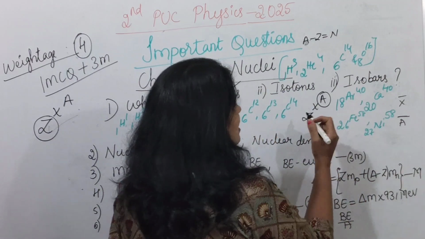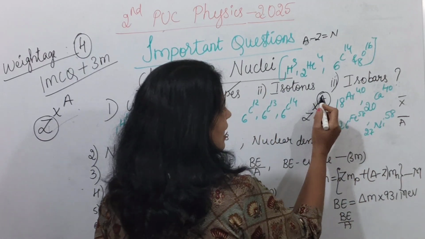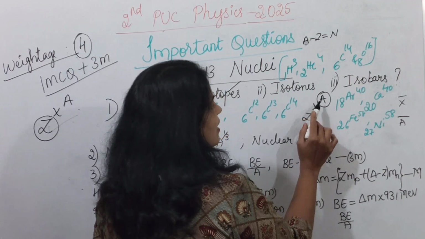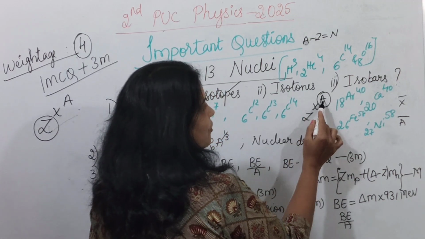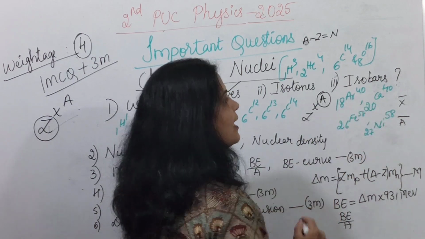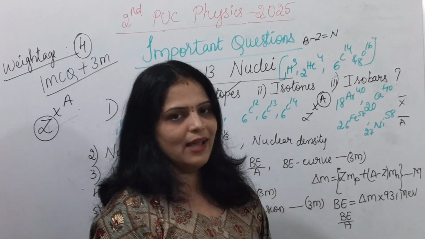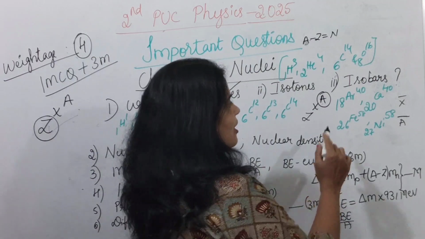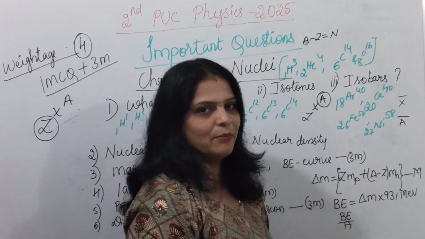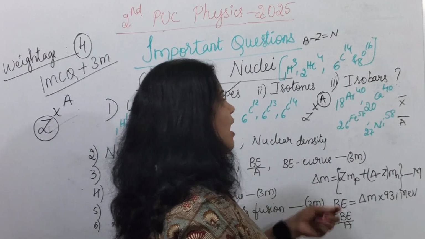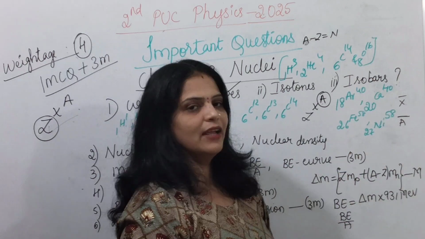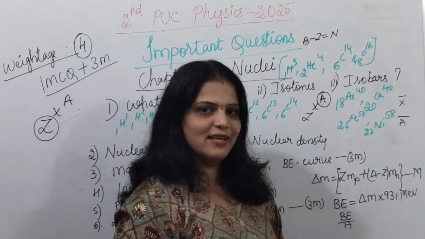So you can easily remember that the mass number A is written above X, and Z is below. Therefore, A is the mass number. If the mass number of two nuclei is the same, then they are called isobars. Therefore argon 40 and calcium 40 both have the same mass number, so they are called isobars. Similarly iron has 58 and nickel has 58 mass number, so they are called isobars.